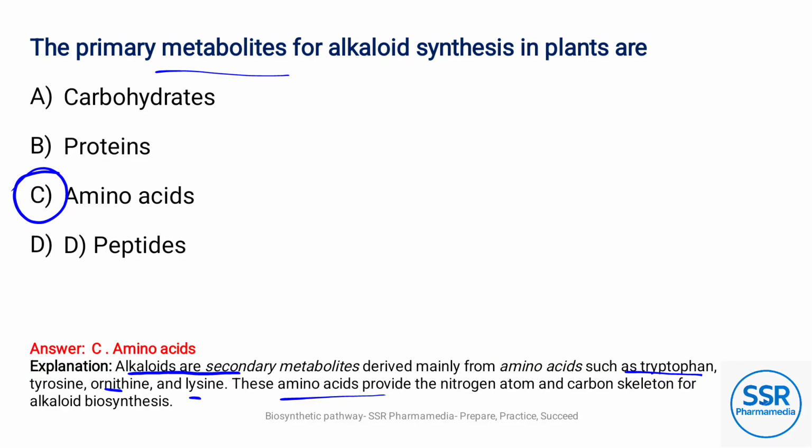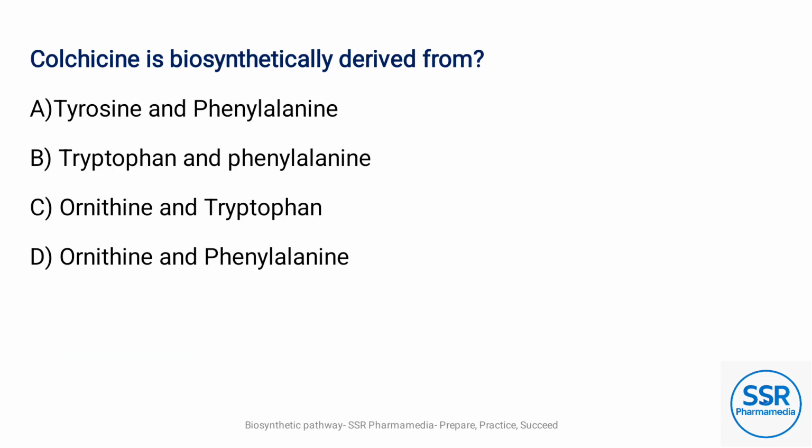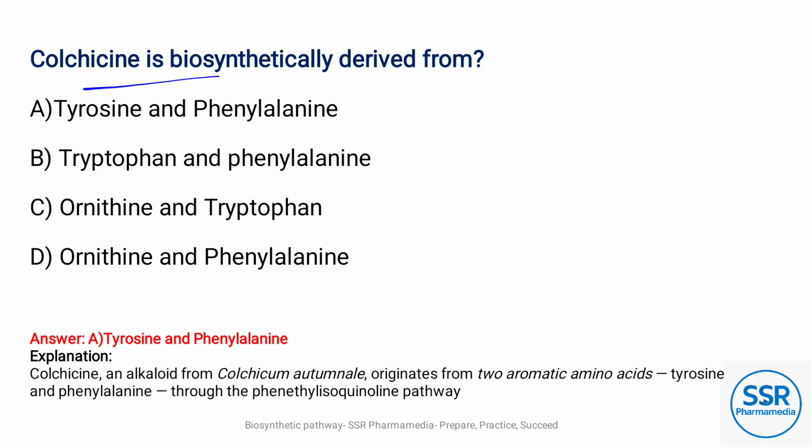These amino acids provide the nitrogen atom and carbon skeleton for alkaloid biosynthesis. Colchicine is biosynthetically derived from, the answer is option A, tyrosine and phenylalanine. These are all very important questions for your GPAT and drug inspector exams.